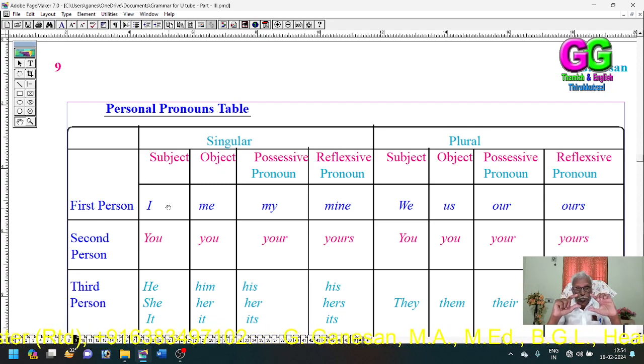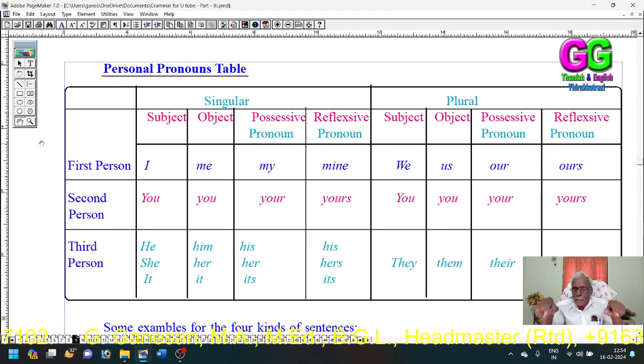So the table of these pronouns should be with you all the time. Without these pronouns, we can't speak or write English.